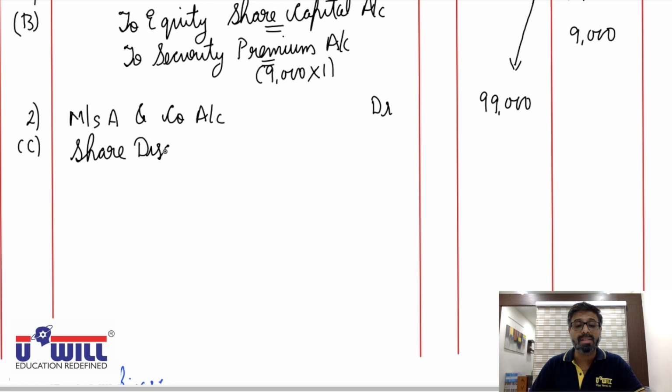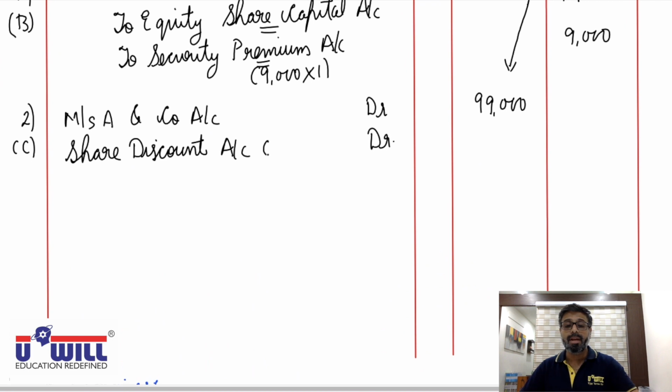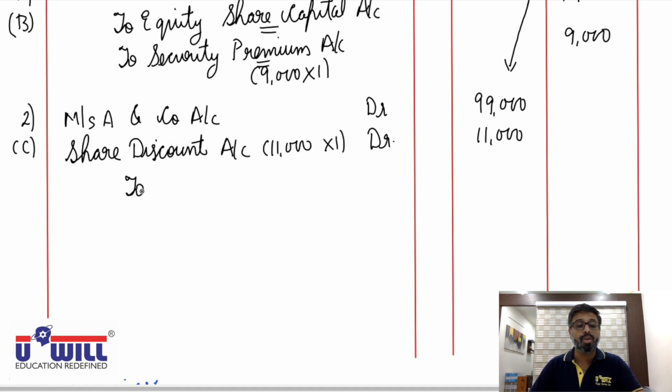Debit all expenses and losses. So share discount account debit with what amount? Number of shares issued at discount 11,000 into discount amount 10% of 10 rupee, 1 rupee. So 11,000. And to equity share capital account.